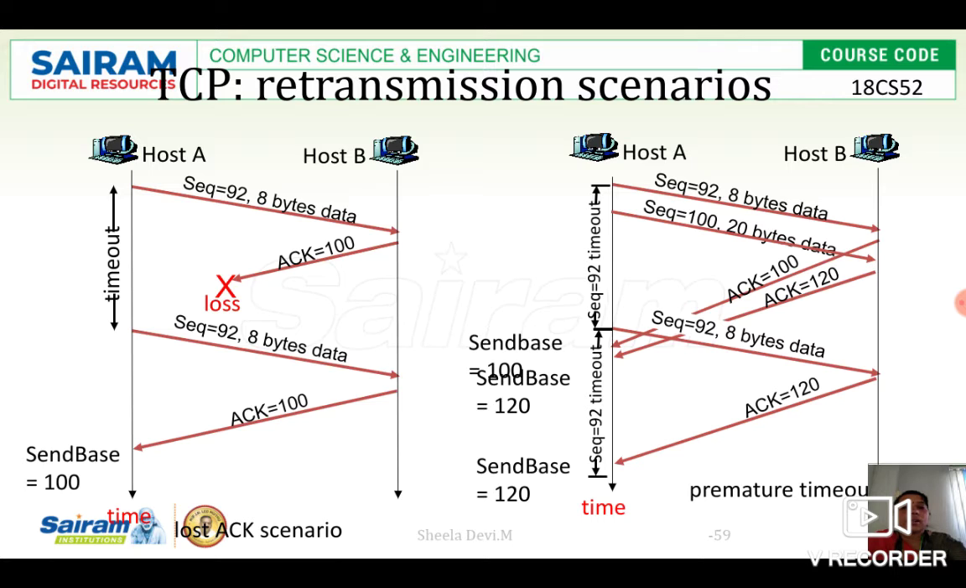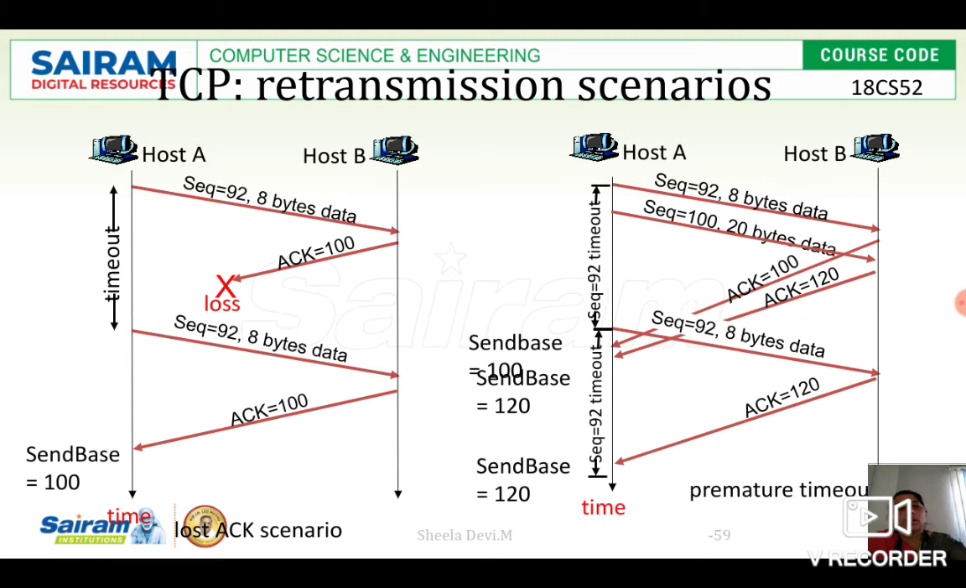Okay, but host A is not receiving the acknowledgement before the timeout occurs. That is called a premature timeout. I didn't get the acknowledgement, but my timeout happened. So what should I do as a sender? I will resend the same data, that is sequence number equal to 92 with 8 bytes. For that only, the timeout happened. So I am sending the data once again, for which I am getting the acknowledgement.